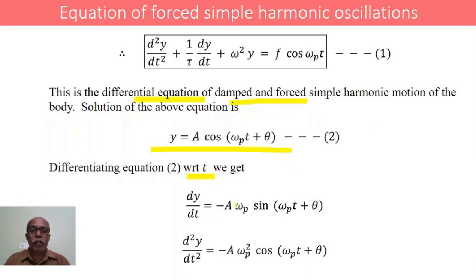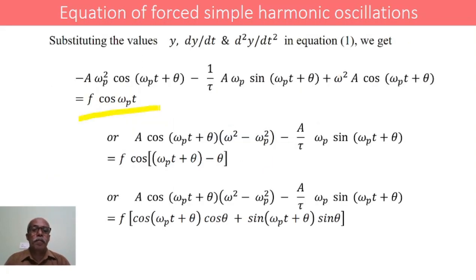So we get dy/dt equals minus A ω sin(ωt + θ). Again differentiating, we get d²y/dt² equals minus A ω² cos(ωt + θ). Substituting these three, for y, for dy/dt, and for d²y/dt², in equation 1, we get this. We have substituted for d²y/dt², for dy/dt, and for y, and that will be equal to F cos ωt.